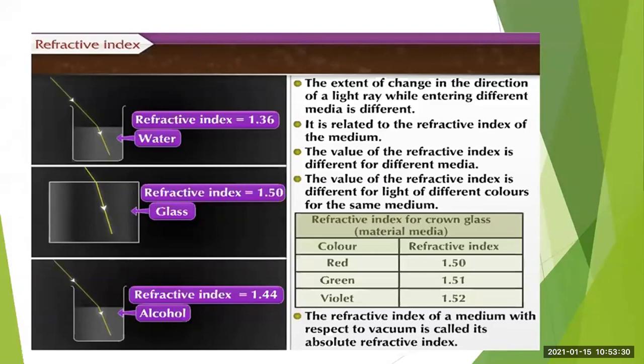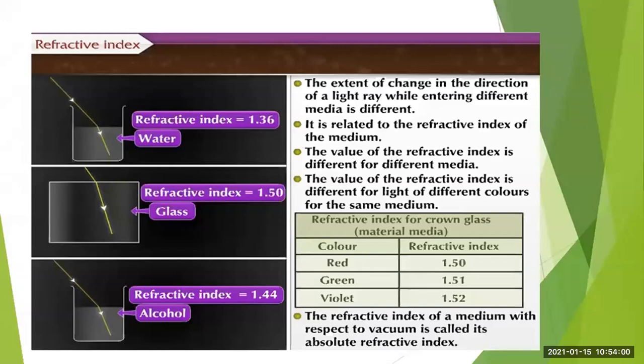So what do we observe in all the three cases? The refractive index value has changed. So why has the refractive index value changed in all the three media? It is very simple. We know that for different media, the velocity of light will be different. So as the velocity of light is different for different media, the refractive index value will also be different.